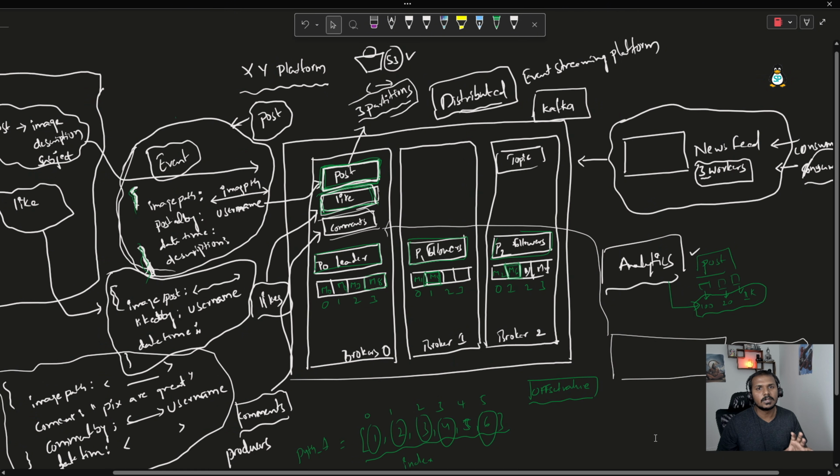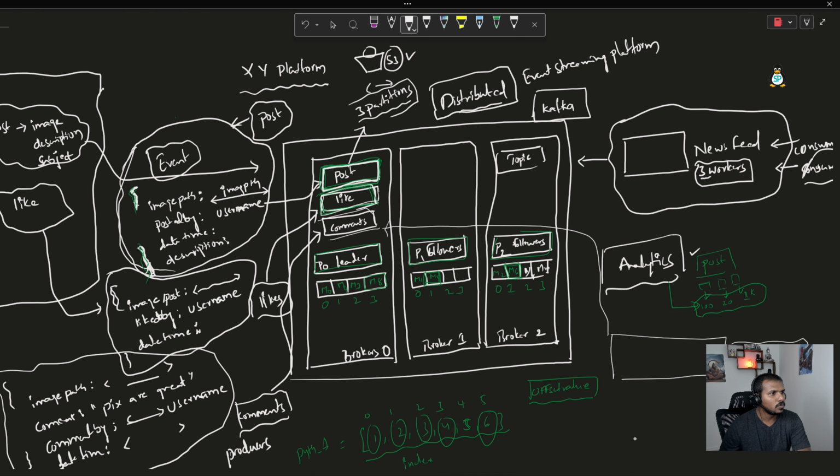So during that time, I will talk about what a ZooKeeper is. For now, let's focus on what the retention policy is. Here, we are getting all these messages into all these topics. But how long are we going to retain all these messages?